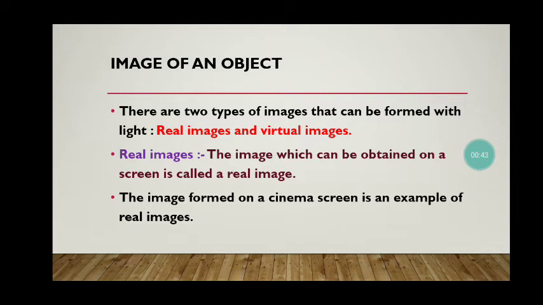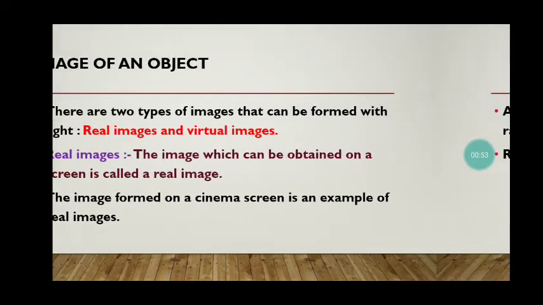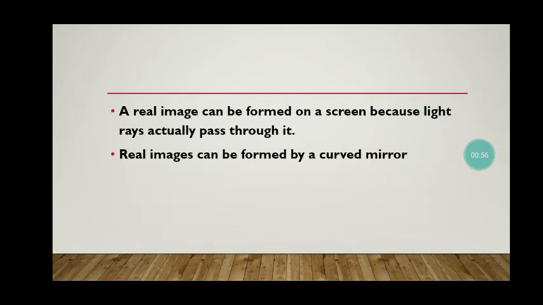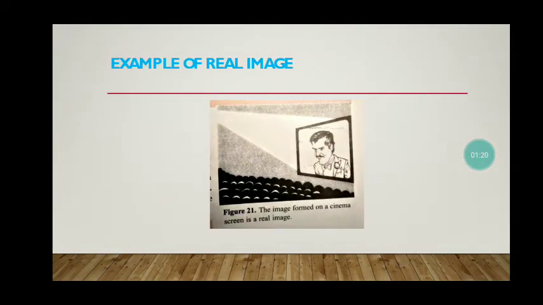For example, the image formed on a cinema screen is an example of a real image because it is formed on the screen. A real image can be formed on a screen because light rays actually pass through it. So when light passes through the object and forms an image on the screen, that image is called a real image. A real image can be formed by a curved mirror.